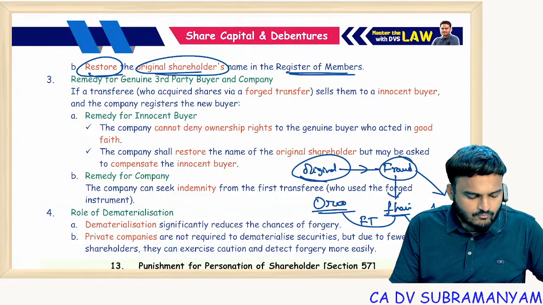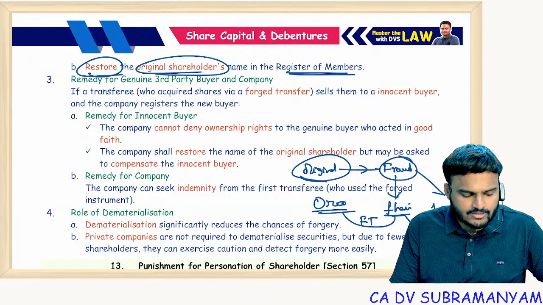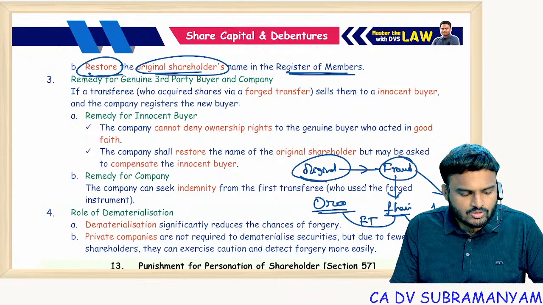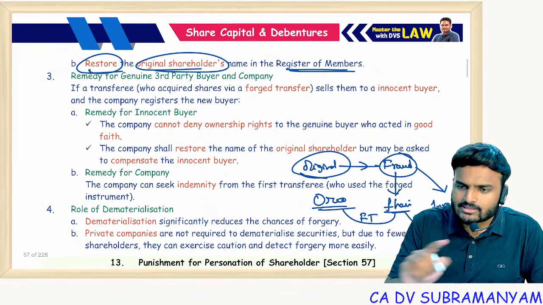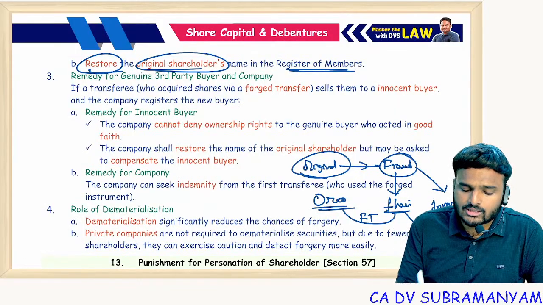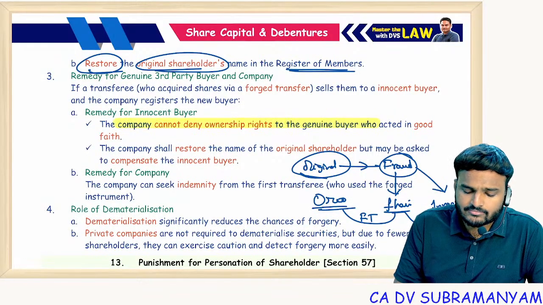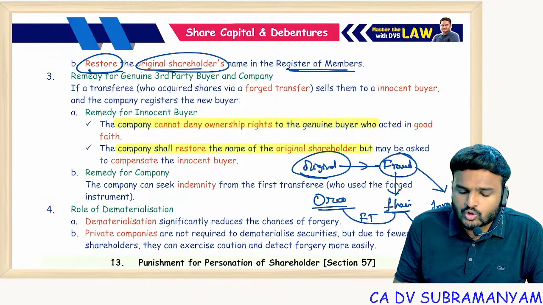Next one, what is the remedy available to the innocent buyer? Suppose shares are already transferred to the innocent buyer, sir. Then the innocent buyer's name will be deleted from the register. Sir, it's a loss to the innocent buyer. No, sir. The company should compensate the innocent buyer, and the company should restore the original shareholder details.